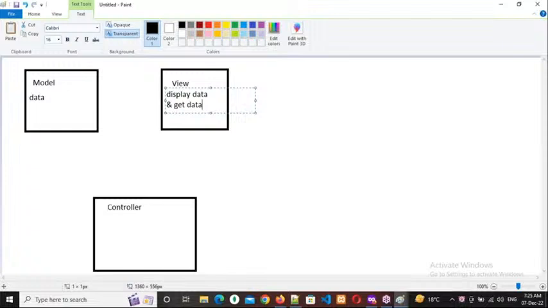Okay, so can you log in directly, or else first of all we need to register? Do we need to create an account there or not? Yes, sir.